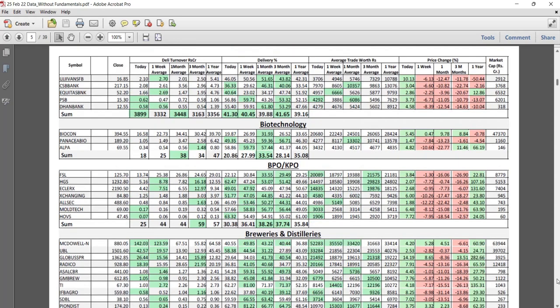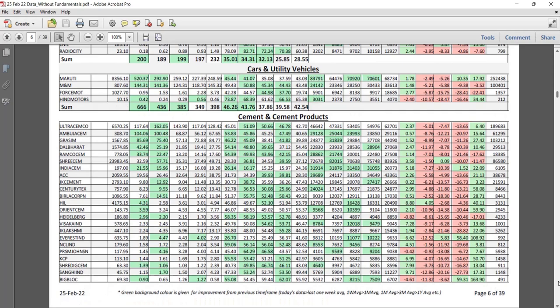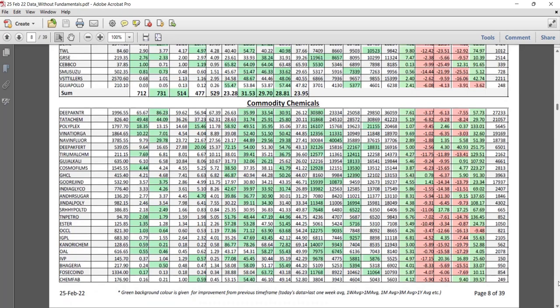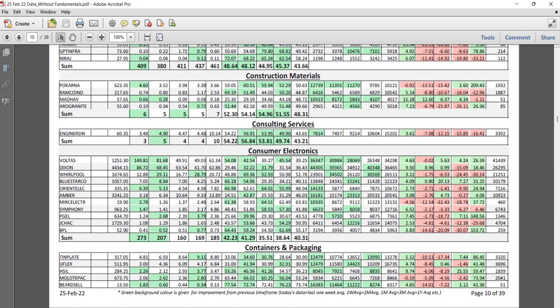Okay, likewise, if you go down, some of the industries will be clearly visible. Breweries and distilleries, from 153 crore it has come to a higher value, and in the last 3 months there is an accumulation. It gives a hint that there is an accumulation, and the delivery percentage is also improving. So this is what I keep checking. Many times, since the color is changing, it will catch your eye, and ultimately you will be able to find which industry is in an increasing trend of demand. Say consumer electronics, from 185 crore to 273 crore in yearly average. So 40% to 42% it has increased.